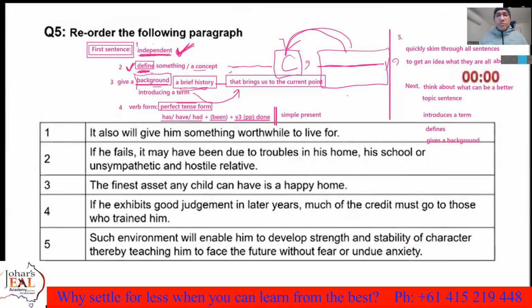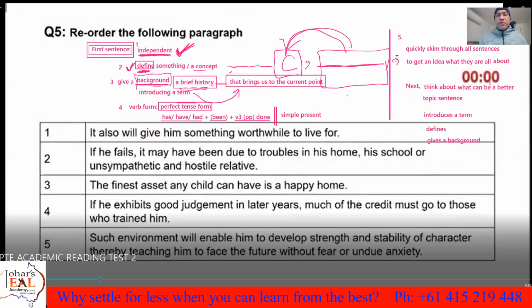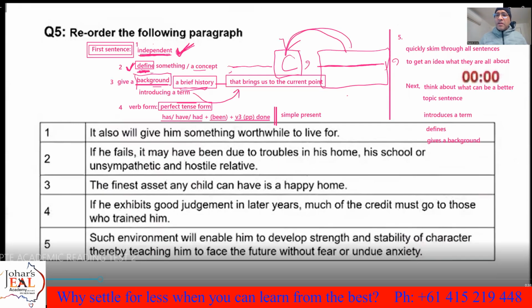I'm sure not many people will tell you these kinds of things, what actually a background is. You may know the name, but when it doesn't make real sense, it doesn't help, even if you know the term background. So that's the thing.